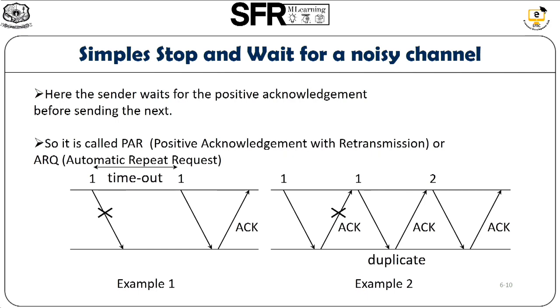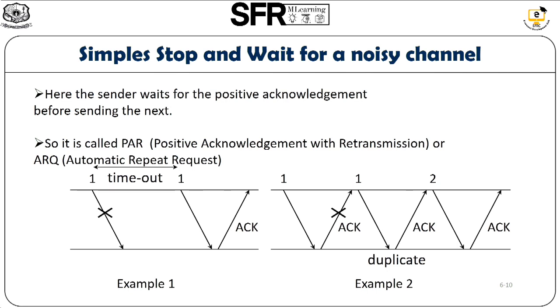In the first case, from the sender, frame 1 is lost while it is being sent to the receiver. So the sender automatically resends the frame. For the resent frame, the acknowledgement is sent back. In the second example, the sender sends a frame. For that, the receiver sends the acknowledgement, but the acknowledgement is lost in between, so it is not intimated to the sender. How will it be intimated? As I already told, it will be guessed by using the timer.